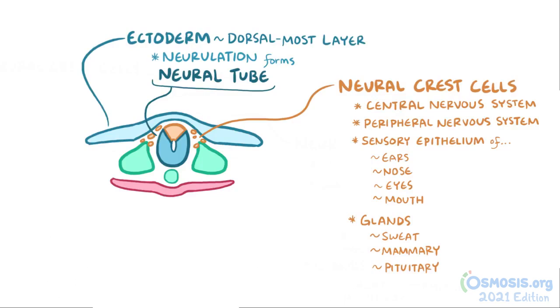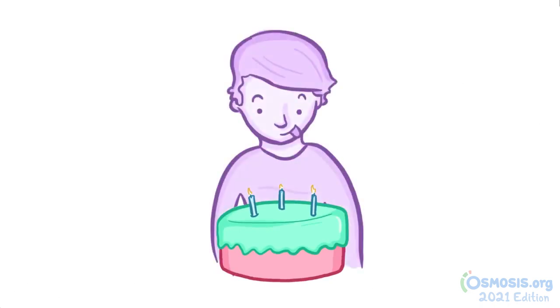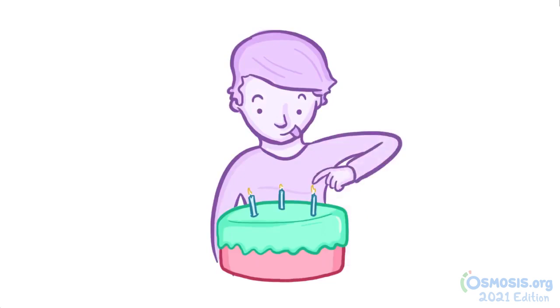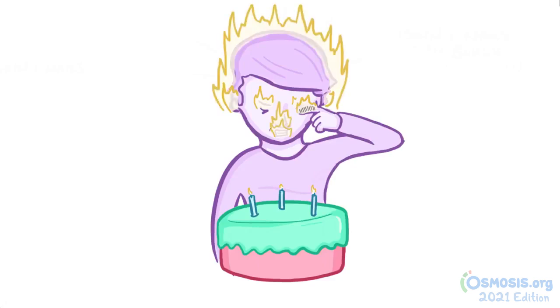Here's a little story to help you remember the important structures derived from the ectoderm. So first off, you've got your germ layer cake, and then a guy that has no resemblance to anyone that made this video touches the ectoderm candle on the strawberry cake. His skin, which can help you remember epidermis, and nails get burned and turn black, which can help you remember melanocytes. And then he feels a sharp pain for the central and peripheral nervous systems, and he pulls his finger back. But in the process, he pokes himself in the face and sets his head on fire. His eyes, ears, nose, hair, and even teeth get set on fire.